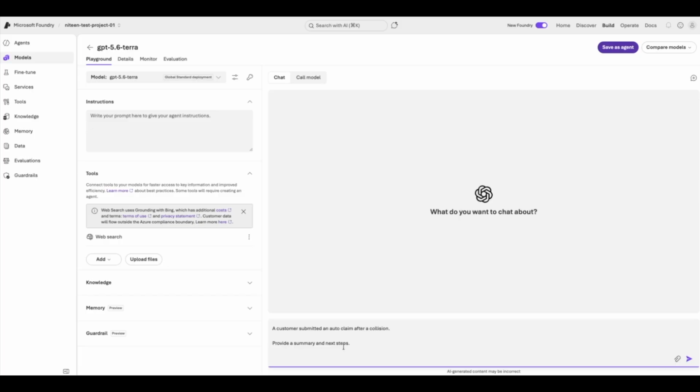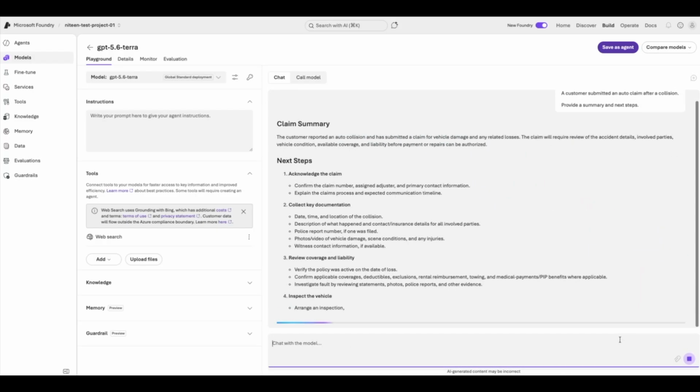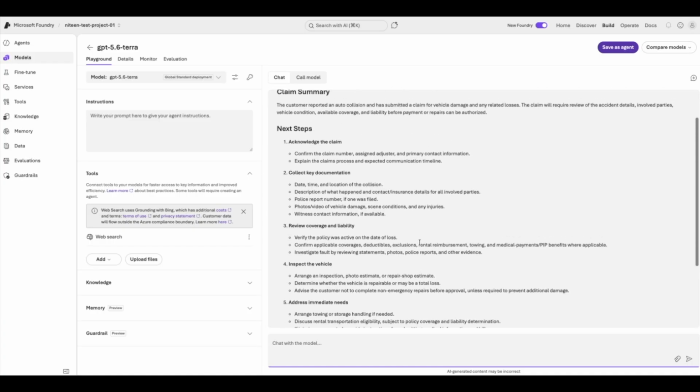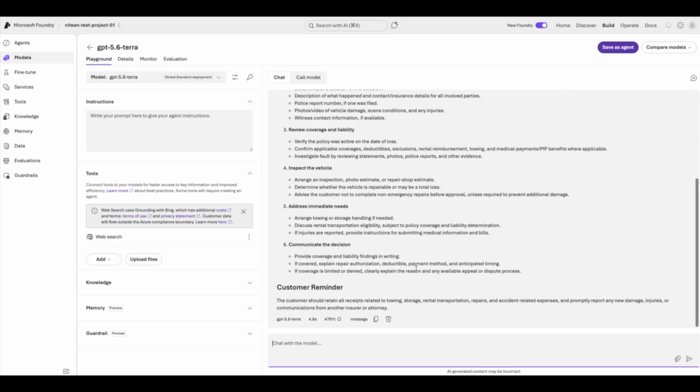Provide a summary and next step. Now if you see, the AI will generate a response. The response may be correct, but notice the generic language, no company policies, no insurance specific guidance, no consistent behavior.